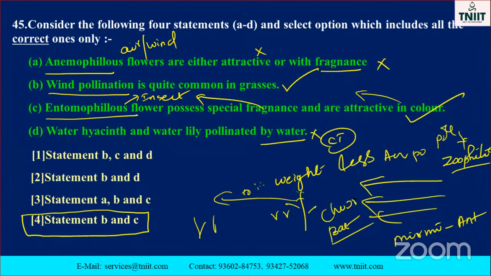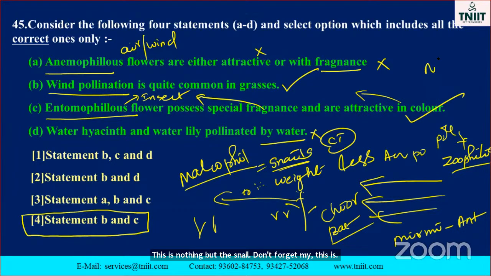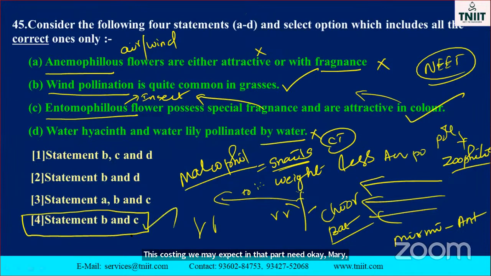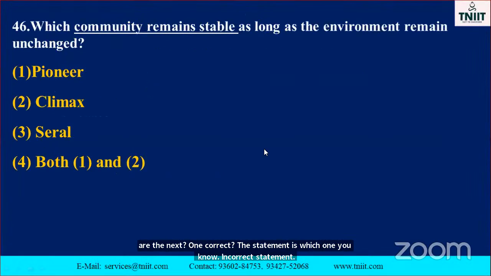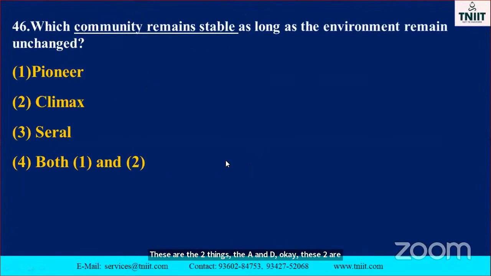Chiroptera. Another one is called malacophily. Malacophily is nothing but pollination by snails. Don't forget, my dear. Snails. This is very, very important. This part is very, very important. This question we may expect in NEET. Okay, my dear. This is also very, very important. What is the next one? Which statement is correct and which is incorrect? These are the two things. A and D are wrong. B and C are the correct ones, and the remaining things are the wrong ones.